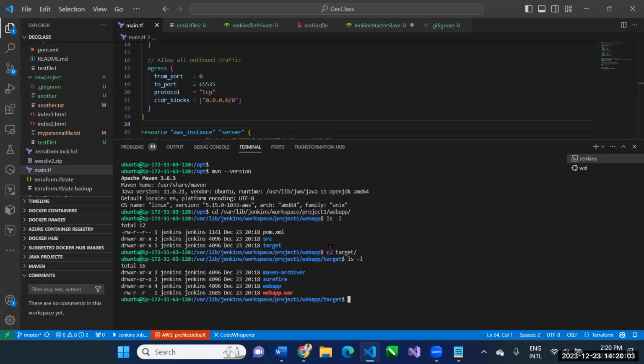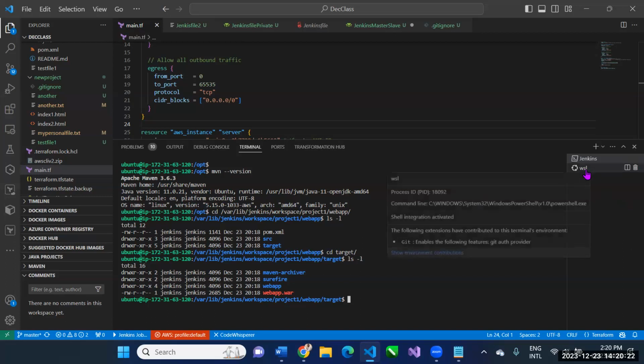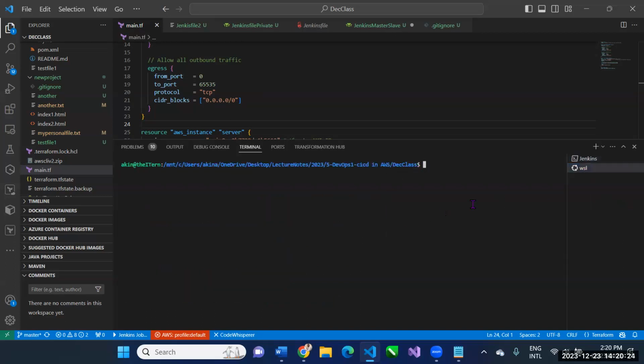All right, so what we want to know now is how to set up CI so that a change in code would automatically result in a change in build. A new build will be built. Let's do that. All right, so let me go to my local repository, and then let me ls -l.